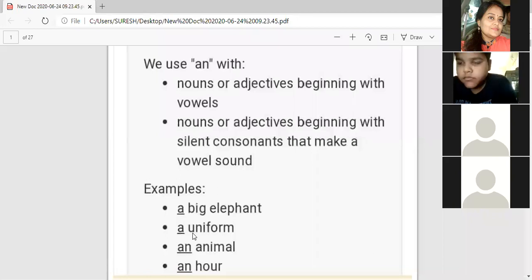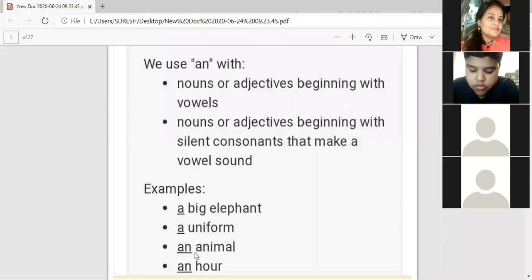What is the vowel sound of you? No, what is the vowel sound of you? You का vowel sound क्या होगा? Umbrella. Yes, very good. That's just like umbrella. Then we will put an over there. O is the vowel sound of you. But here it is the sound of a consonant. And which consonant sounds here? Y. Y sound is here. Y-double-O-U. Uniform. That's why.